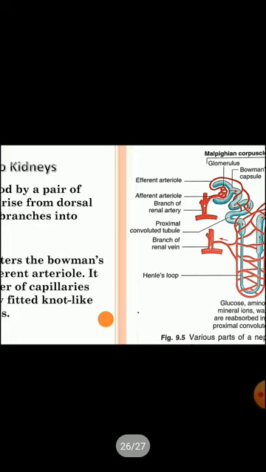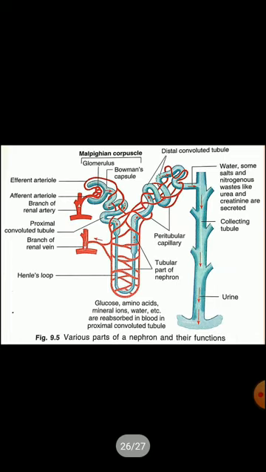At last, there is a diagram representing various parts of a nephron, the structural and functional unit of excretion, with their functions. In this diagram, we clearly see a single nephron. The afferent and efferent arterioles can be seen, the branch of renal artery, PCT, proximal convoluted tubule, branch of renal vein.